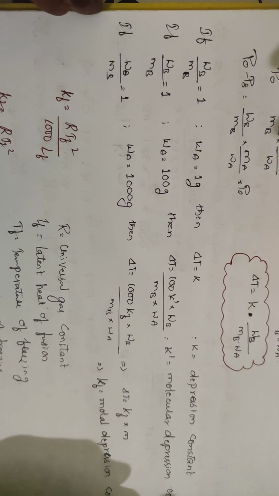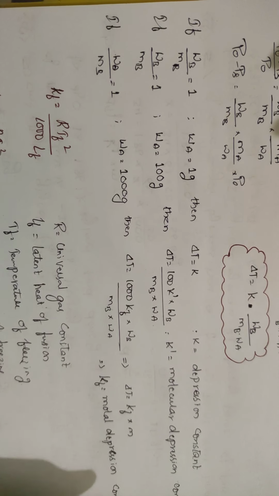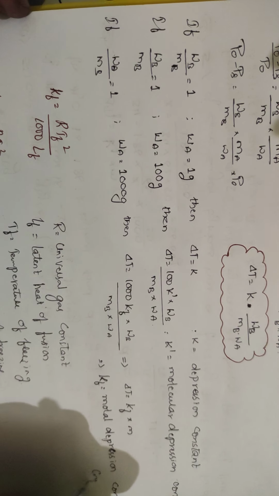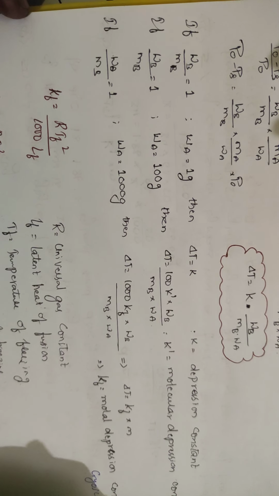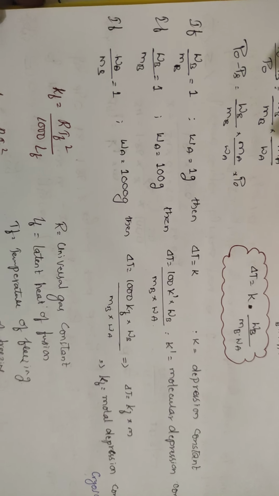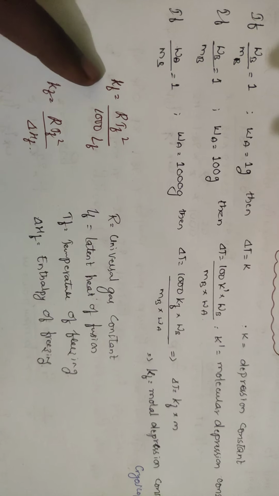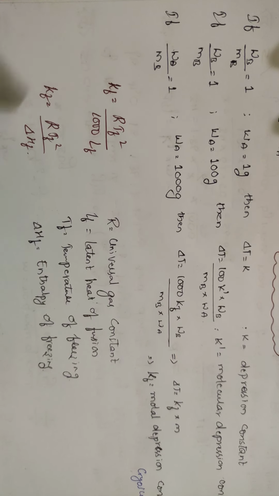Okay students, molar depression constant or cryoscopic constant; for the boiling point you will learn it as the ebullioscopic constant. This is the cryoscopic constant. And Kf can also be given by one more formula: Kf is equal to R Tf square by 1000 into Lf, or R Tf square by delta Hf.